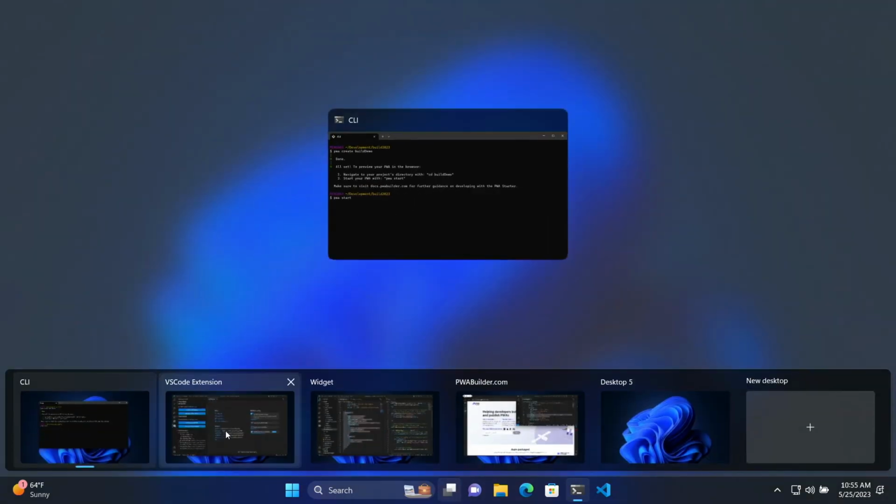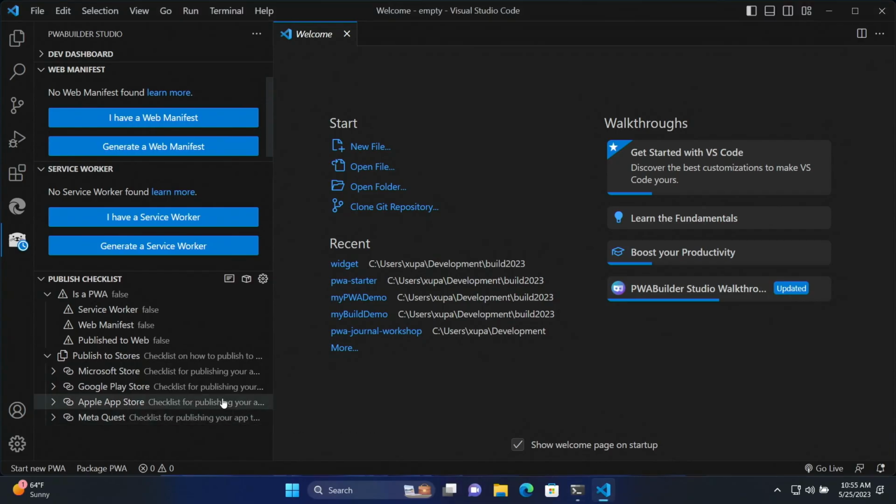So let me change into my VS Code extension. OK, so here is your VS Code IDE, right? We actually built an extension right here. If you haven't installed it or haven't tried it out, you can just simply go to the extension store, this little icon, and search for PWA Studio, which is this cute little otter. His name is Manny, short for web manifest.